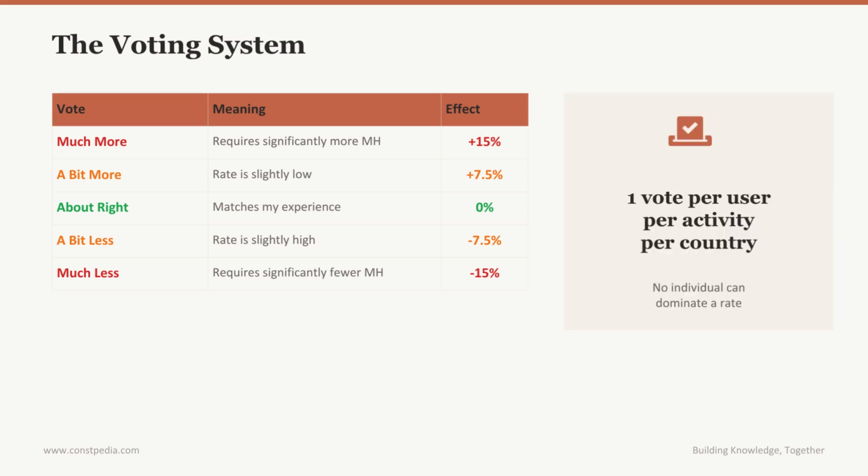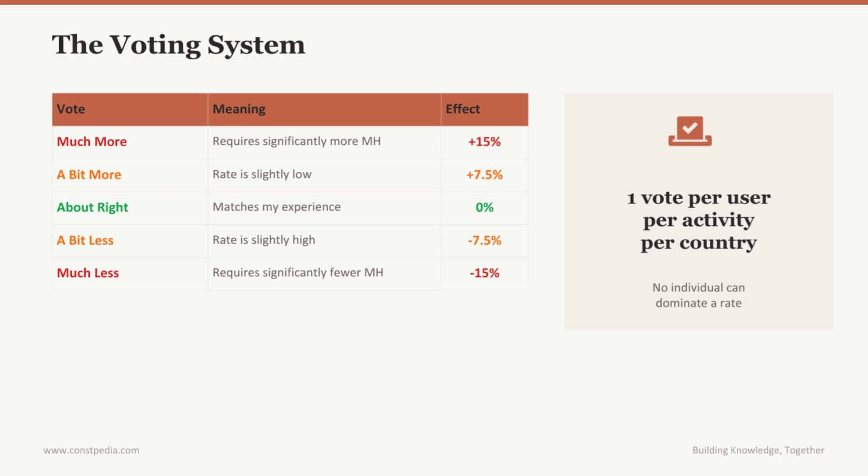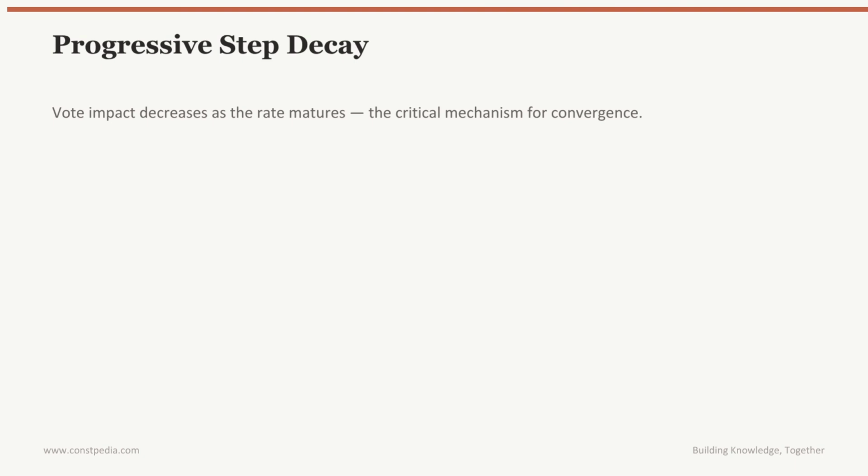One important rule: each user can only vote once per activity per country. This ensures no individual can disproportionately influence a rate. And users can see the current crowd-balanced rate and convergence graph before voting. They are not guessing blind. Research has shown that when people see the aggregate consensus before contributing, the crowd's accuracy actually improves compared to blind guessing. Now here is the critical mechanism that makes convergence possible: progressive step decay.